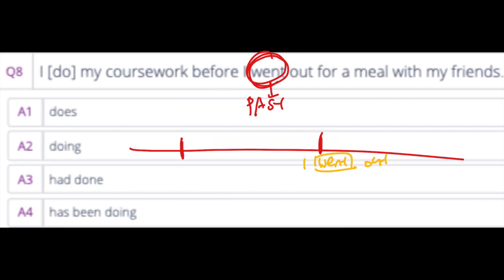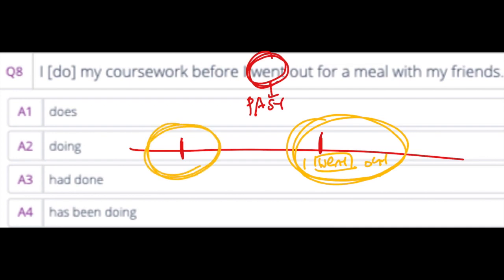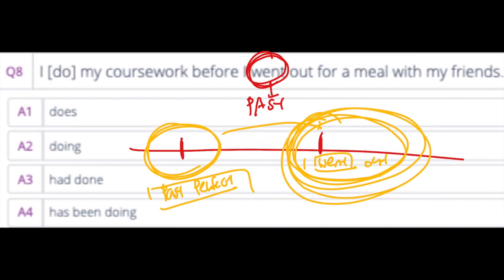So this is the past simple. And this is the past perfect. So before I went out for a meal with my friends, I did my coursework before.